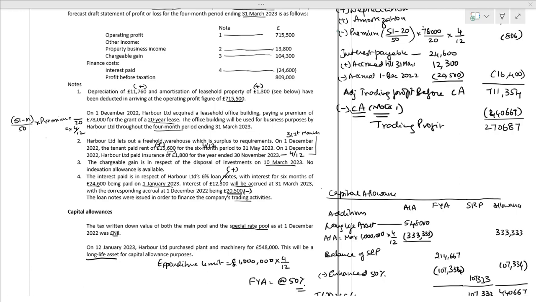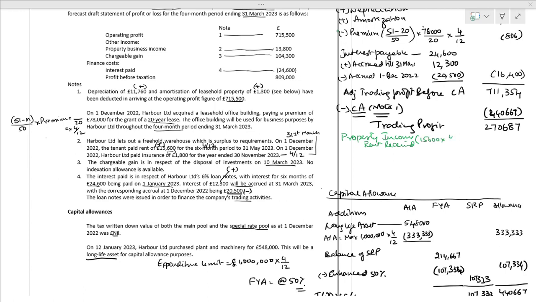This is called the trading profit. Now, what do we have to take? We have to take property income. How much is there? The tenant paid rent. Tenant paid means you have received, is it right? I can say rent received.